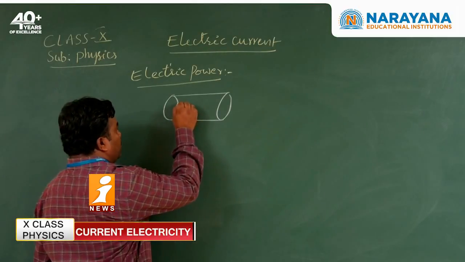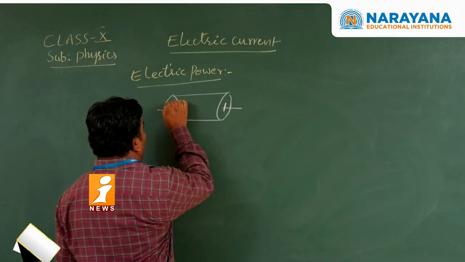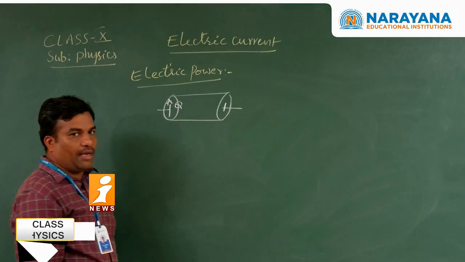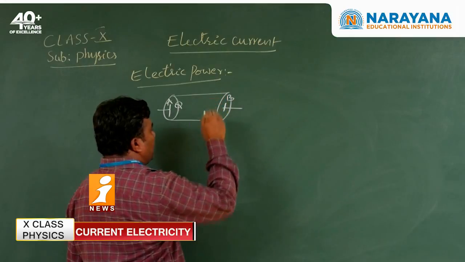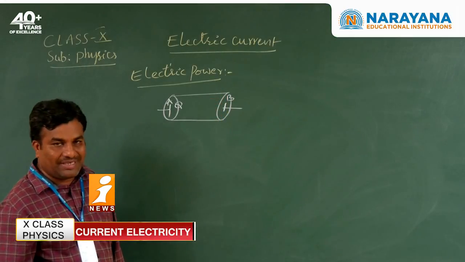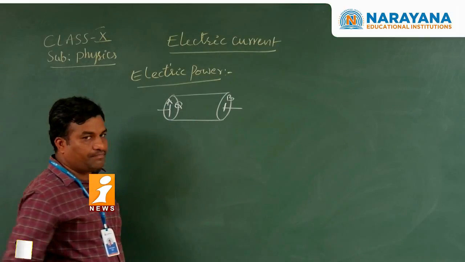Here we take a charge Q at point A. It travels from point A to point B within time t. Understood the point, Nadi? So here it is a conductor.